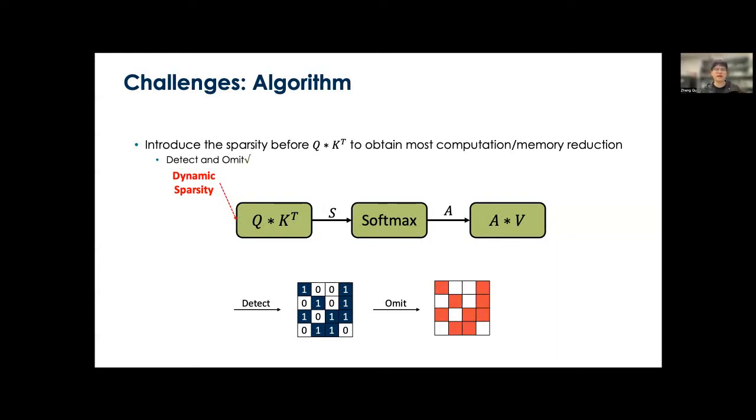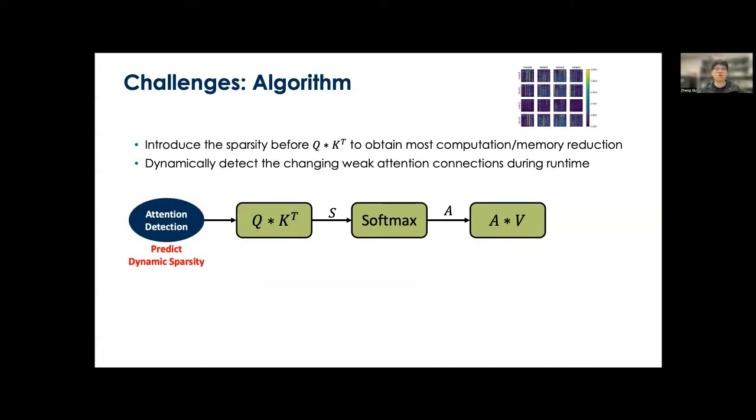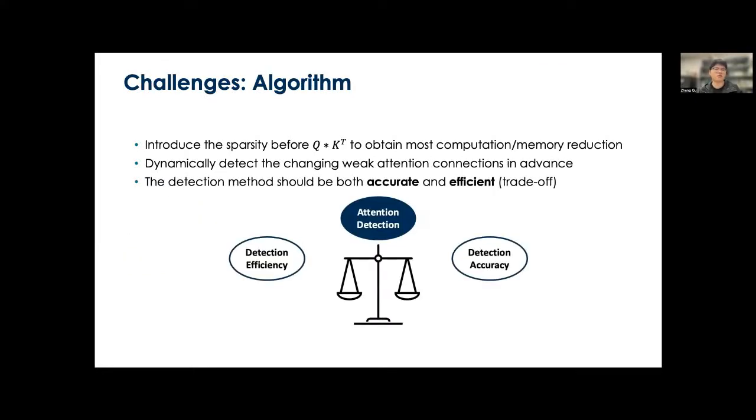Therefore, we need to detect and omit the weak attentions instead of computing and then pruning them. To do so, we would require some kind of detection method to help us predict the dynamic sparsity prior to the computation of the self-attention. Finally, we also want the detection to be both efficient and accurate.